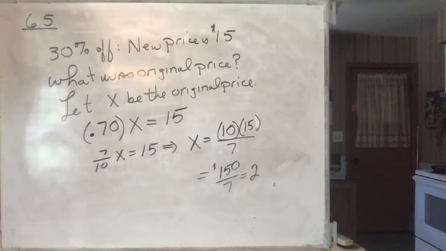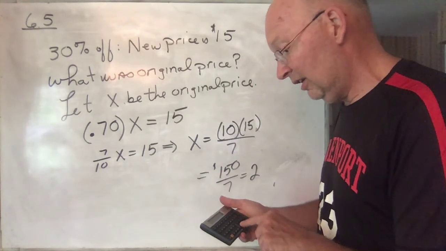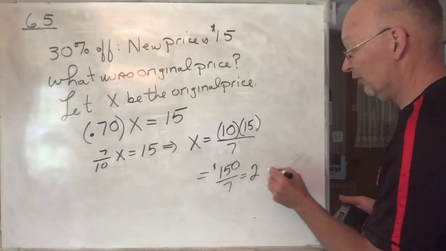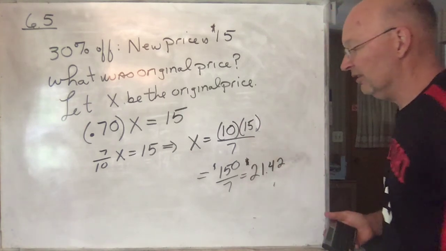Let me grab my calculator. 150 divided by 7 is 21.42. 21.42 was the original price.